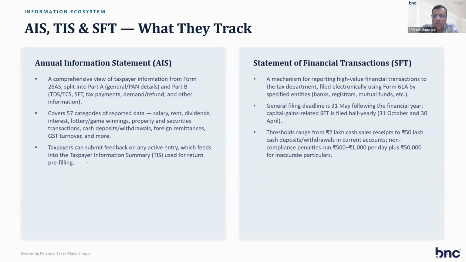Is it possible? The assessment has been done. The 143(1) order has come. There is a processing order under 143(1). Okay, that I'm not sure of. Can I check it by logging into my IT login? Yes, you can check for the 143(1) order. If you have received it, then the return is processed. You can file a rectification application against that order for 4 years, counted from the date the order was received. So any correction that needs to be done, we can do within 4 years after the 143(1) order. Okay, all right.